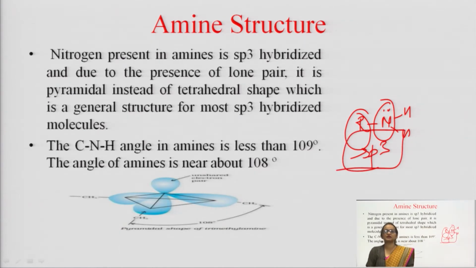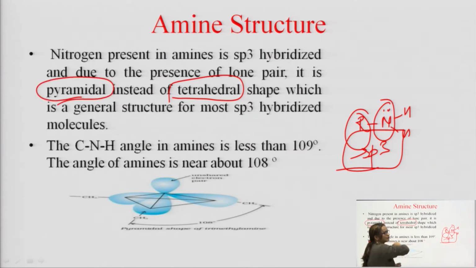You have read in the earlier section of organic chemistry that if any atom is sp3 hybridized, its shape must be tetrahedral, means the shape of nitrogen in amines must be tetrahedral. But in spite of tetrahedral it is having a pyramidal shape. Why is it so? Because of the presence of lone pair.